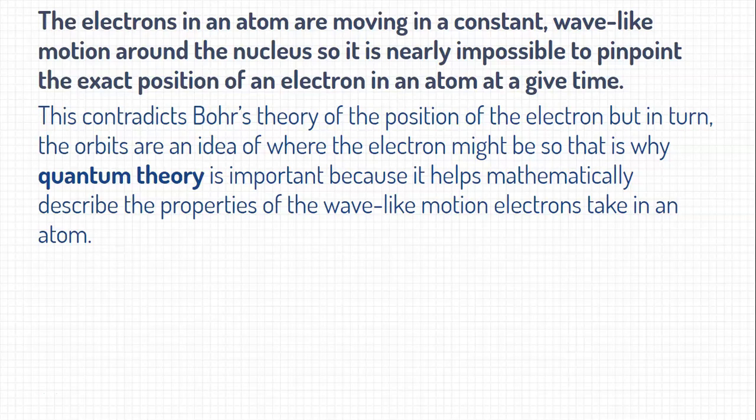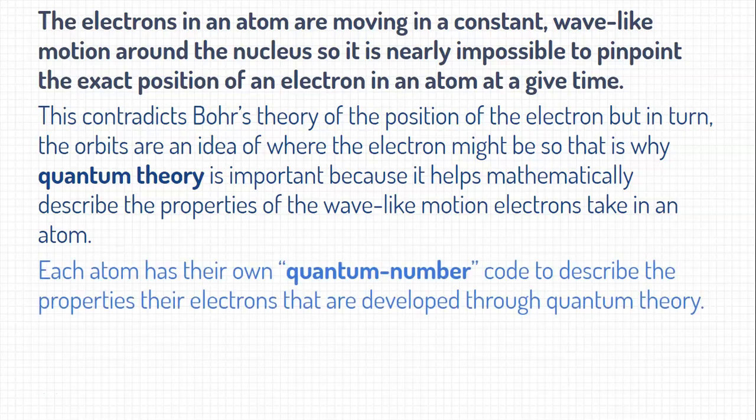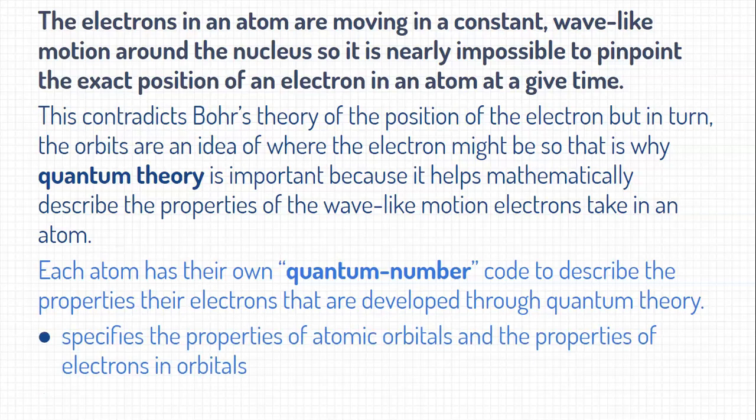So that is why quantum theory is important, because it helps mathematically describe the properties of the wave-like motion electrons take in an atom. Now, each atom has their own quantum number code to describe the properties of their electrons that are developed through quantum theory. Now, these quantum numbers specify the properties of the atomic orbitals, so the orbitals in the atom, and the properties of the electrons in those orbitals. And there are four quantum numbers, so let's go ahead and talk about them.